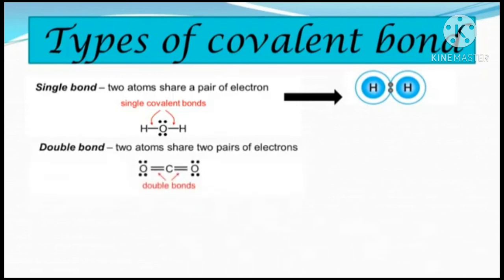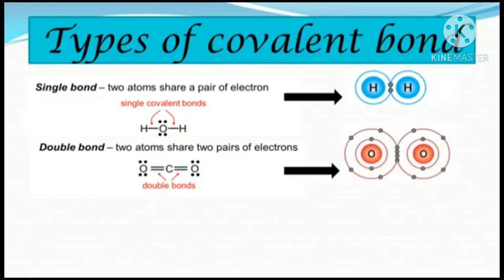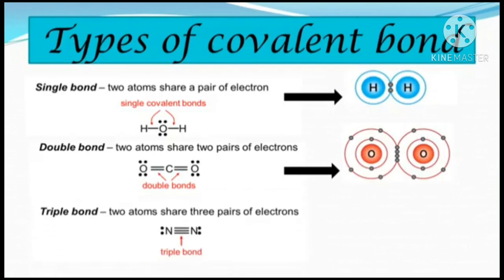Second is the double bond. It is formed between two atoms when they share two pairs of electrons. That means sharing of 4 electrons forms a double covalent bond. An example is the oxygen molecule. You can see that by sharing the 4 electrons, or 2 pairs of electrons, the double covalent bond is formed in the oxygen molecule.